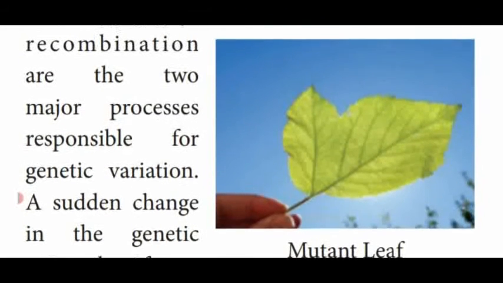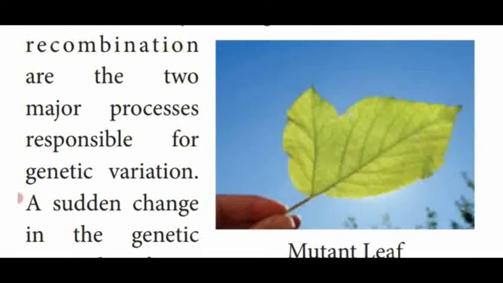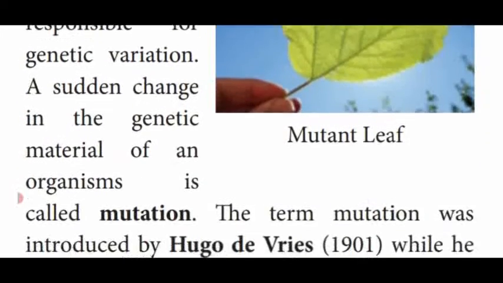See the diagram, the leaf which shows the mutational process. Normally one type of leaf appears like this, but another leaf also appears in a small portion due to mutational changes. This leaf is known as the mutation leaf.